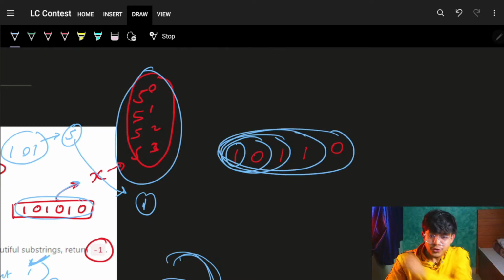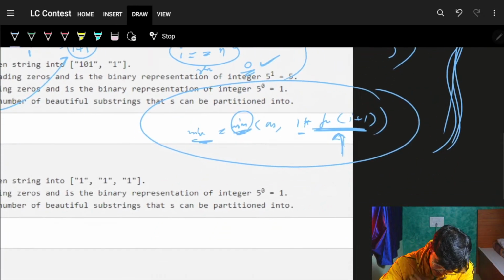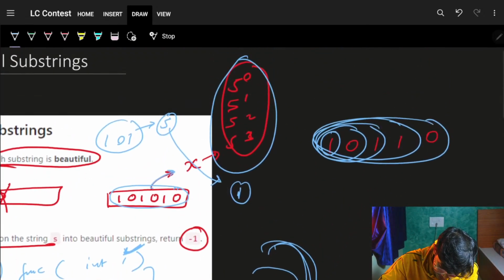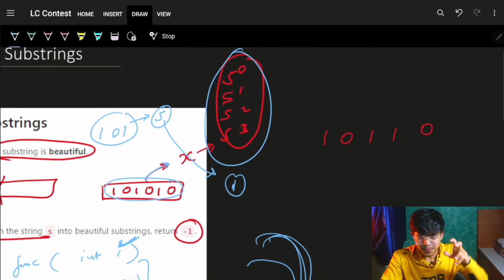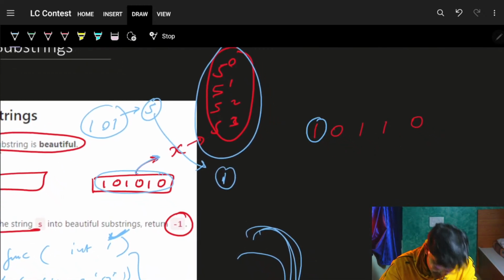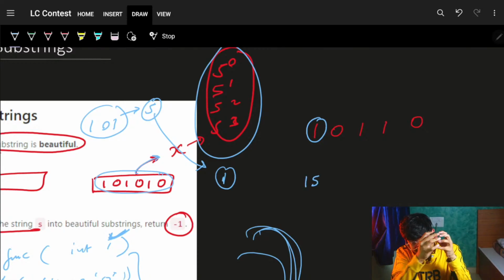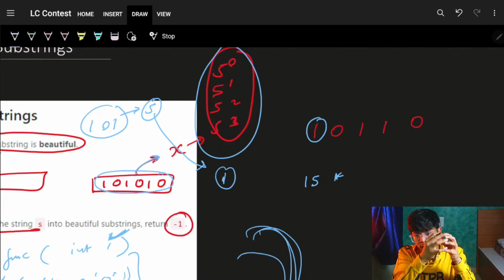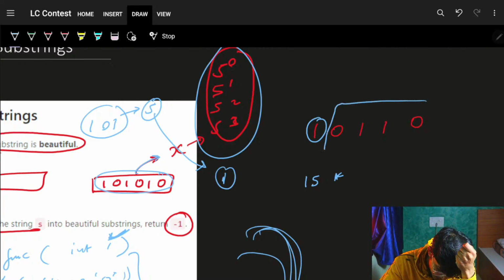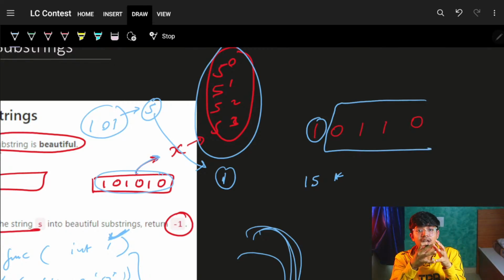So every time you could easily see that you are going onto every one of those substrings. You initially start off with every substring, and the string has length 15.